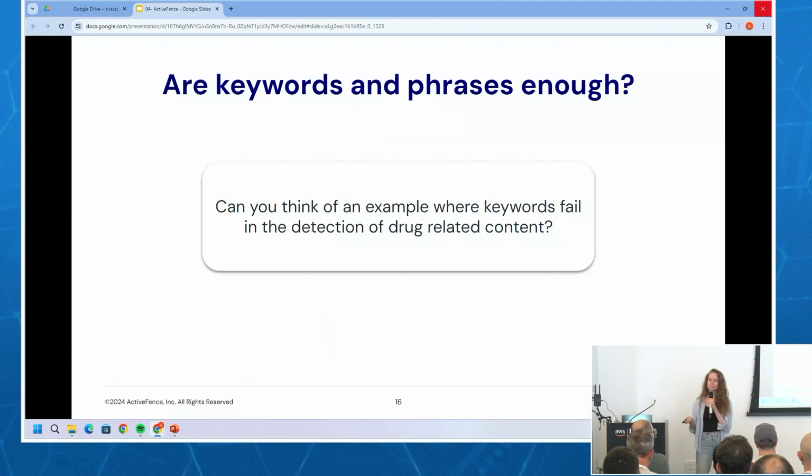But is that really enough? Does it really make sense to only use keywords and phrases? So here's a challenge. Can you think of an example where keywords might fail if we're trying to detect drugs? When someone's talking about someone else, that's one thing, right? But I could put all the words for drugs in my keyword matching. Can someone think of a problem with this?